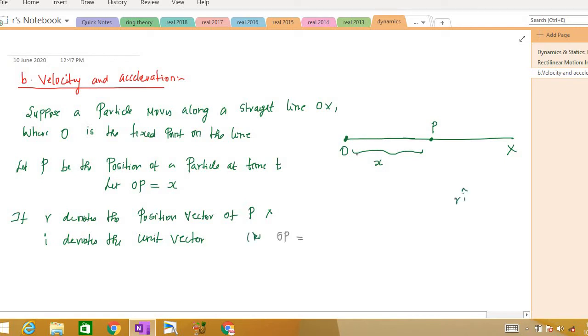For a position vector, it has to be magnitude into direction. So the magnitude is x and the direction is i, right? So you have to understand that i denotes the unit vector, that is the direction, right? So therefore the position vector OP is x i, or I can also write this as r.